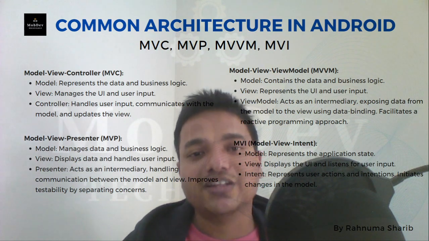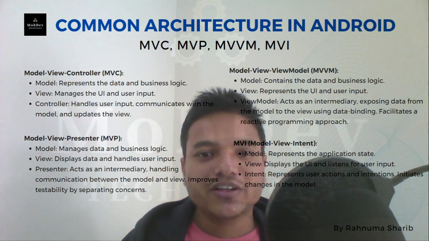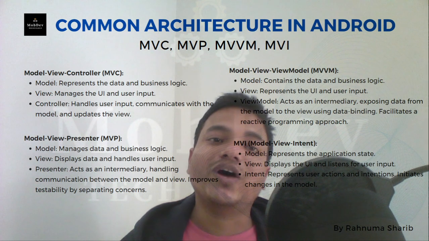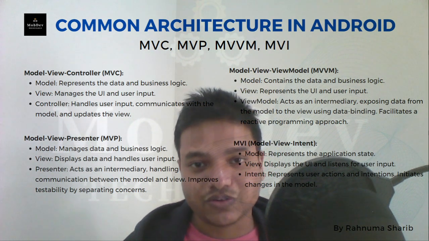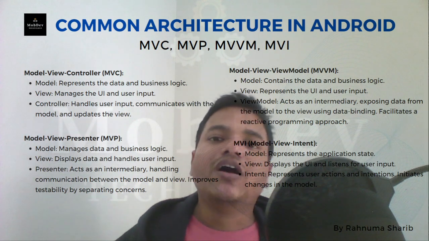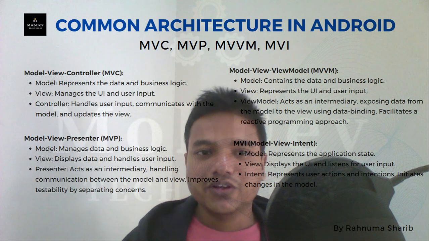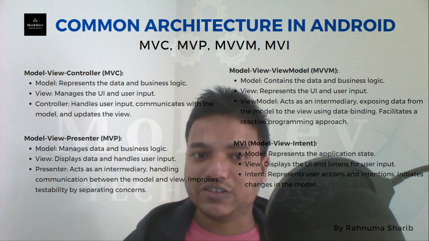So you can say either it's controller, presenter, or view model, we are writing business logic here. In each architecture, what is changing is where we have to write the business logic, how it should communicate with the model, and how it should pass data to the view. So in a very short answer, if someone asks you the difference, you can say